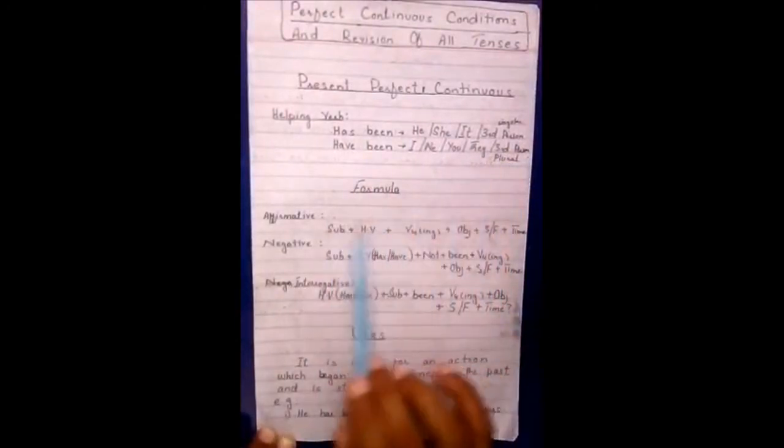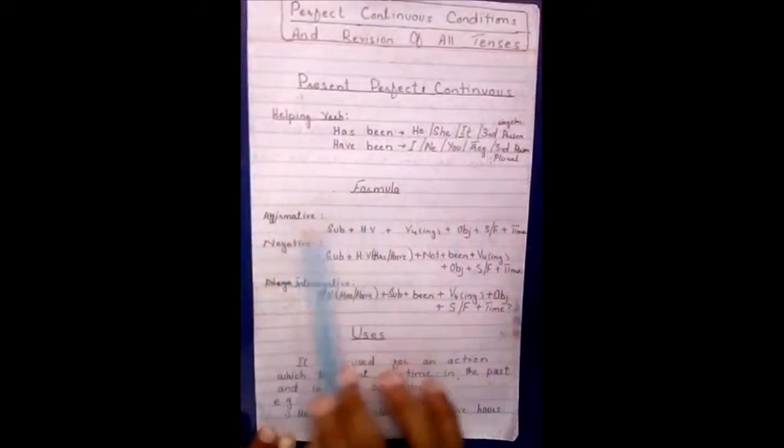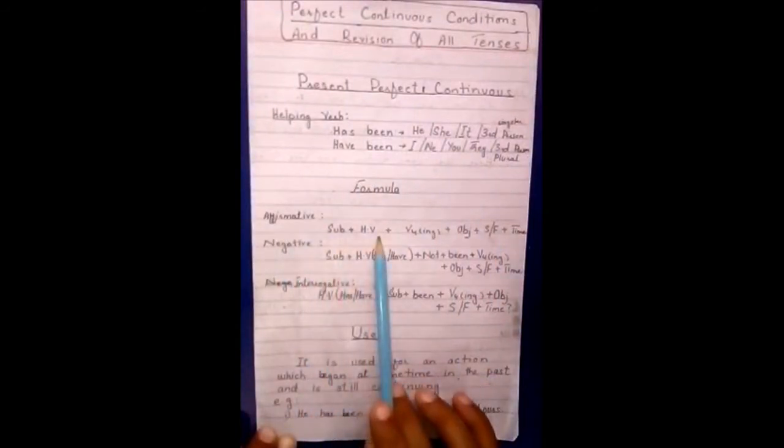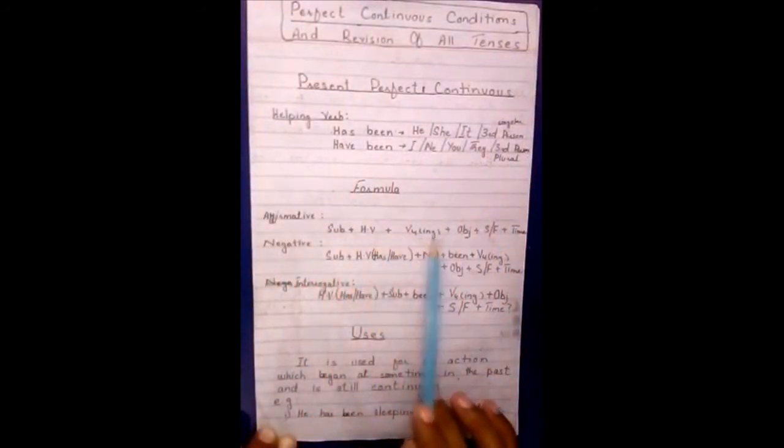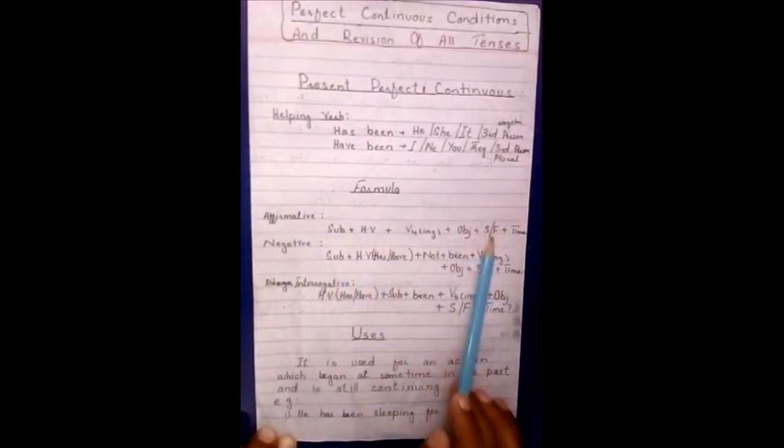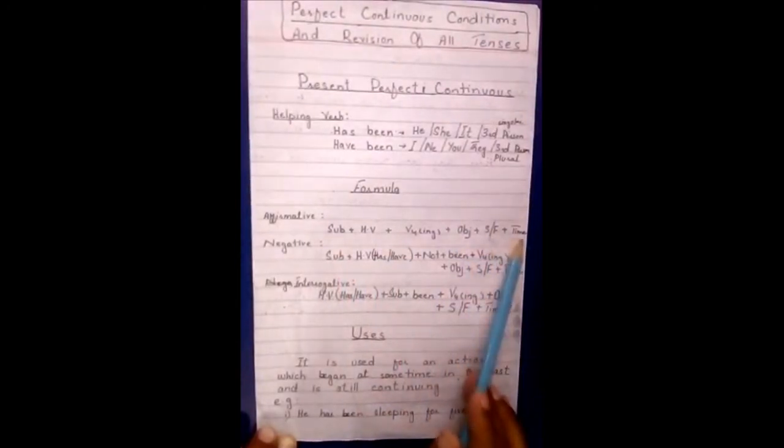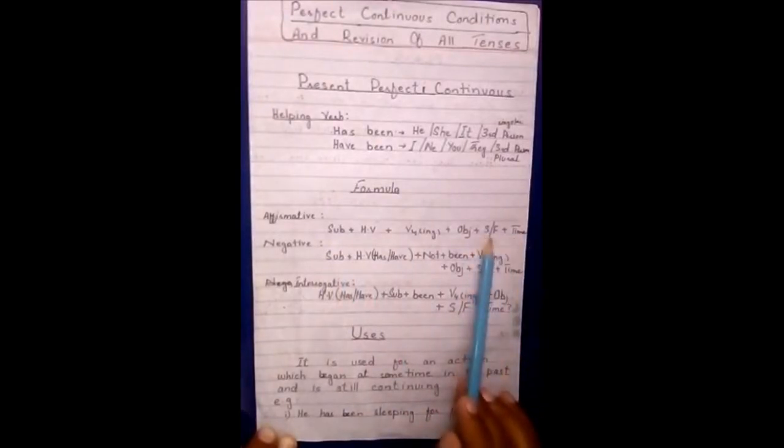Its formula for affirmative is subject, then helping verb, plus verb fourth form, object, since and for, and time. This is the speciality of this tense, that before time we use since and for. After this I'll tell you where we use since and where we use for.